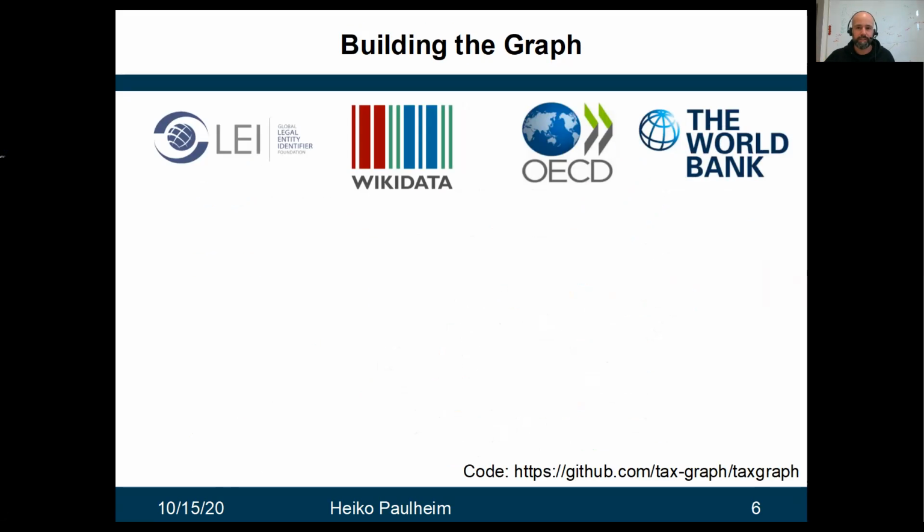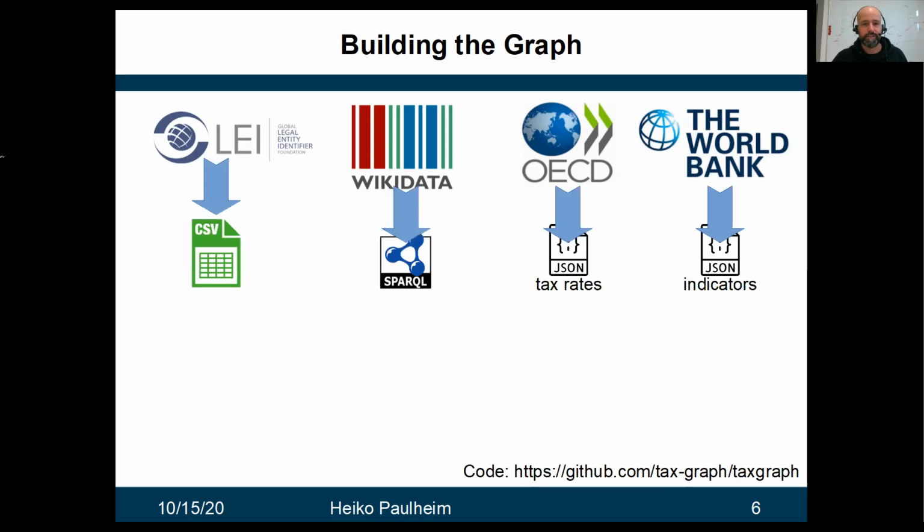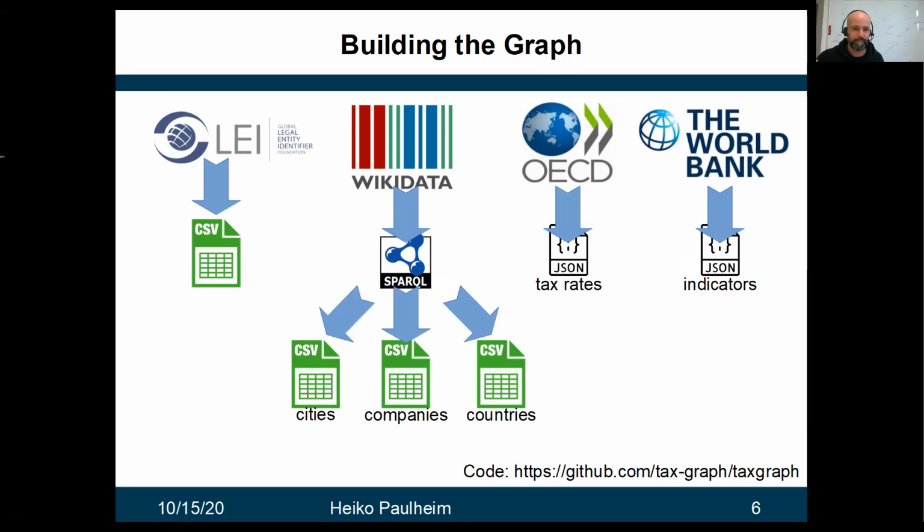So from these four ingredients, we built an integrated knowledge graph, and you can also find all the code to create this knowledge graph on GitHub. So in the first place, GLEIF provides us with a set of CSV files. OECD and World Bank are queried for JSON data. And for Wikidata, in order to facilitate fast offline processing when building the graph and not putting a load on the endpoint by repetitively querying the graph, we first extract all the data we are interested in, like cities, companies, and countries, through SPARQL queries, store that data locally, and then process it further.